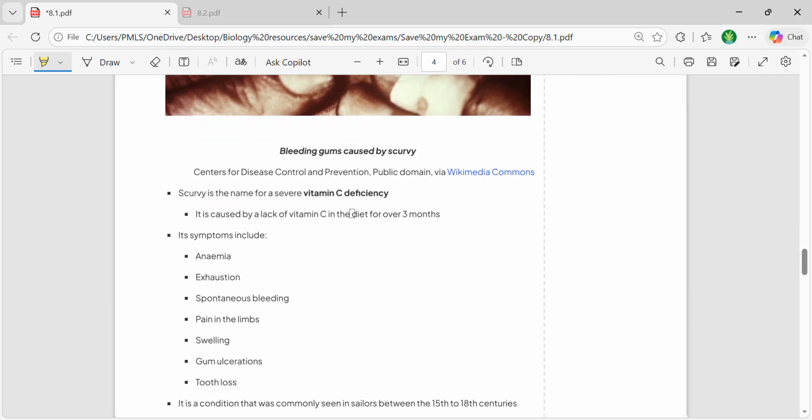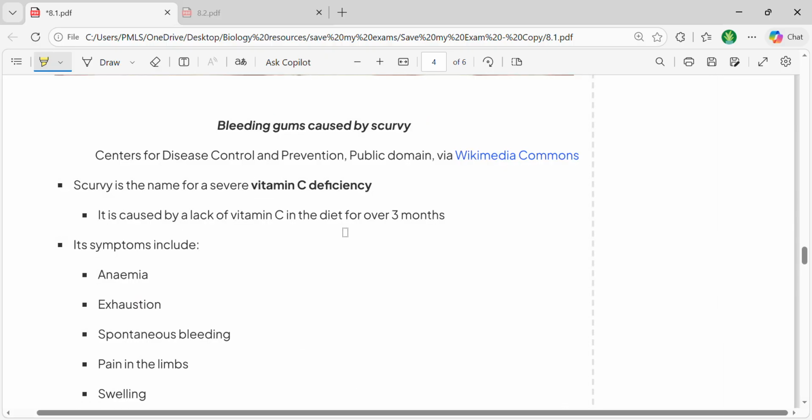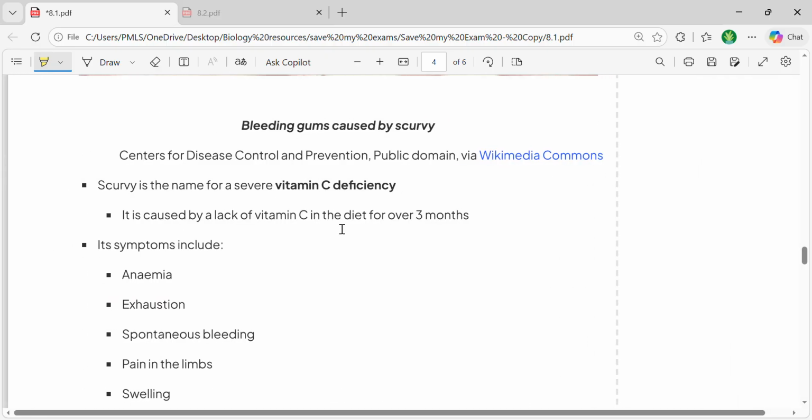So let's discuss them. Scurvy, as we have already discussed, is a disease that is caused when vitamin C deficiency is present in the body. It means if you're not taking enough vitamin C, then there is a chance that you can develop a condition that can cause scurvy, and scurvy can lead to bleeding gums.